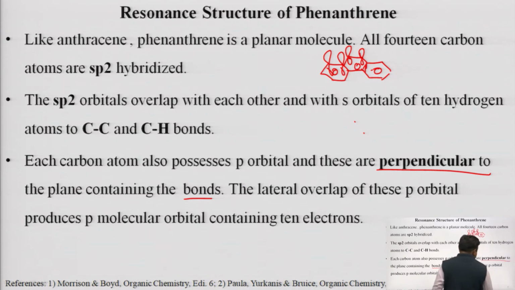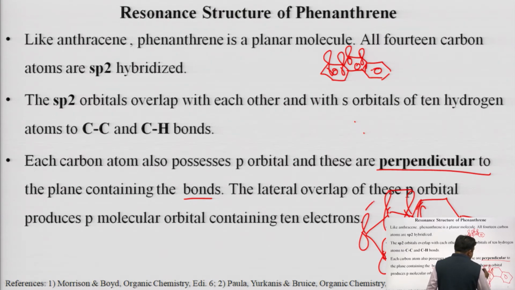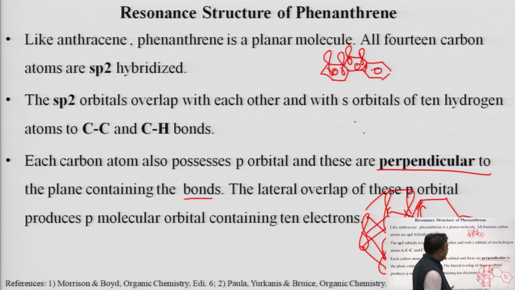So again I am just drawing it. It is like this in all the 3 rings, and these are overlapping with each other laterally. Because of that lateral overlapping of the p orbitals, an electron cloud is formed below and above the plane of the phenanthrene ring. Because of that electron cloud, electrophilic substitution reaction takes place in phenanthrene.